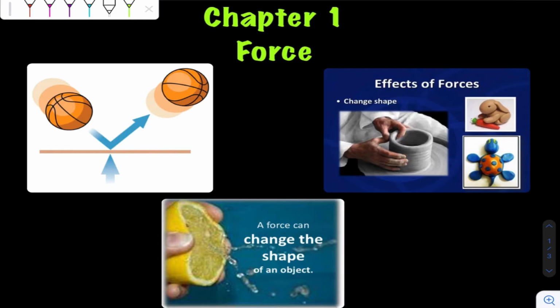Here is a ball which is coming this way, and after the force being applied on it by the ground, it is changing its direction. And here also we have one example of pot making. So here the pots are made by giving them the proper shape with the help of a force. And then we have a very familiar example, squeezing of a lemon. Okay, and you will find many more examples in your book also, you can read from there.